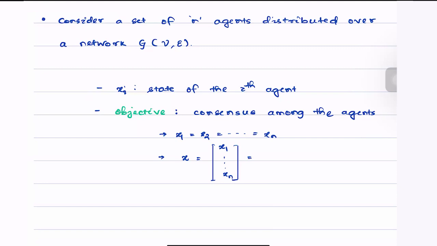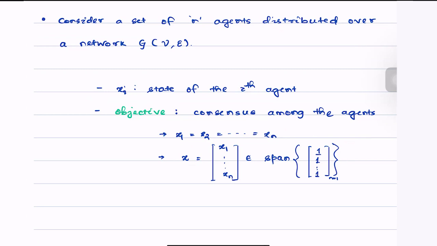Then this lies in the span of the vector 1n. What is 1n? It is simply a vector of all ones. This is n cross 1. So the equation written here is exactly the same as the first equation. Okay, so this is now our objective.